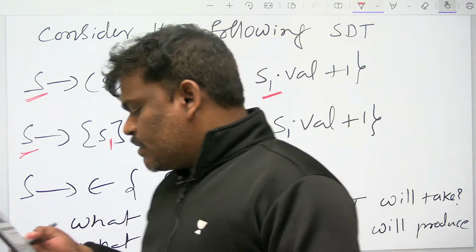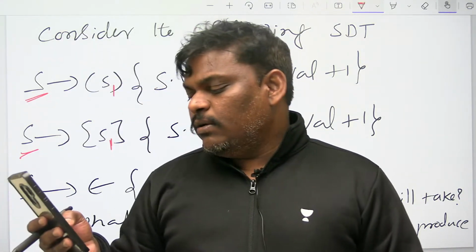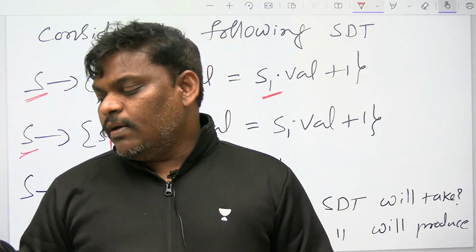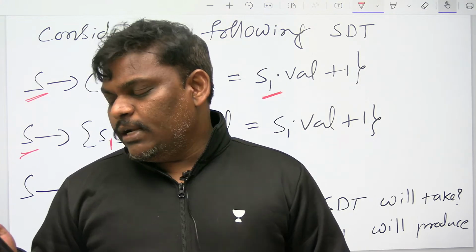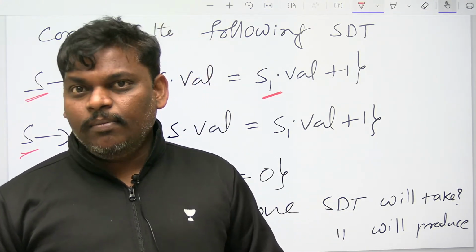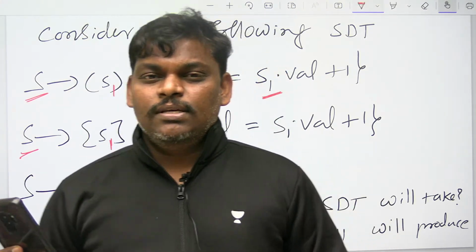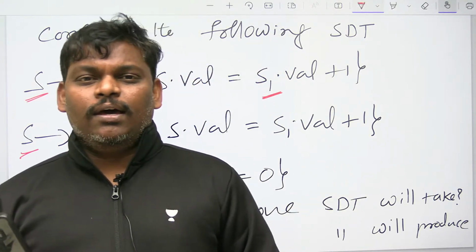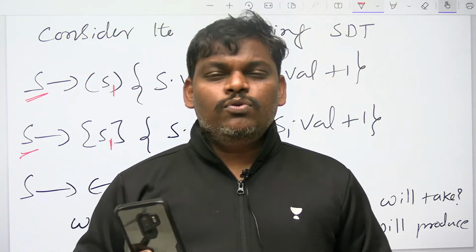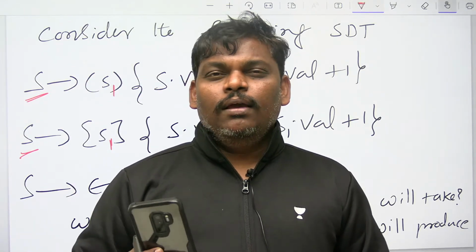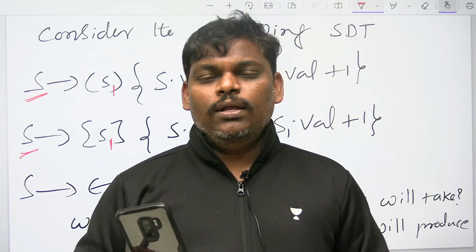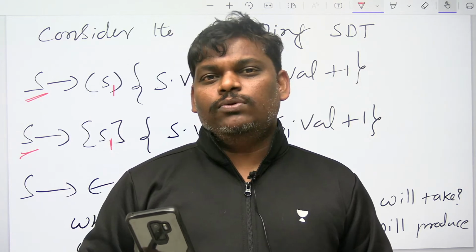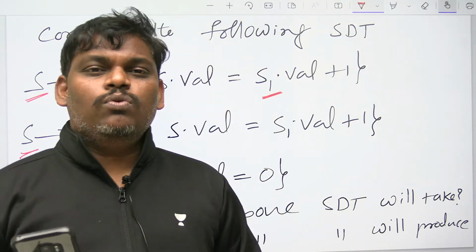Someone is asking, sir, what kind of strategy should we follow in the examination efficiently? My suggestion is to have a 2-level or 3-level hierarchy. While attempting the question paper, 65 questions are there. Instead of attempting in one round only, let's go for 2 to 3 rounds. Don't get stuck at one question.